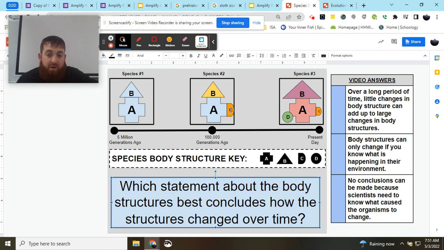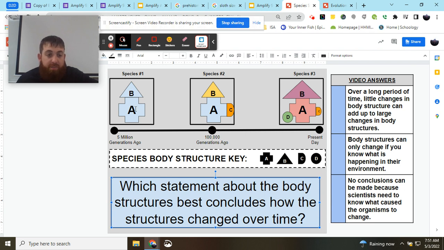If you notice, we have another body structure start to show up, and that's C. From 100,000 generations ago to present day, we see a lot of changes. B has become bigger and it's a different color. A has changed colors. C has become smaller, and now D is showing up.